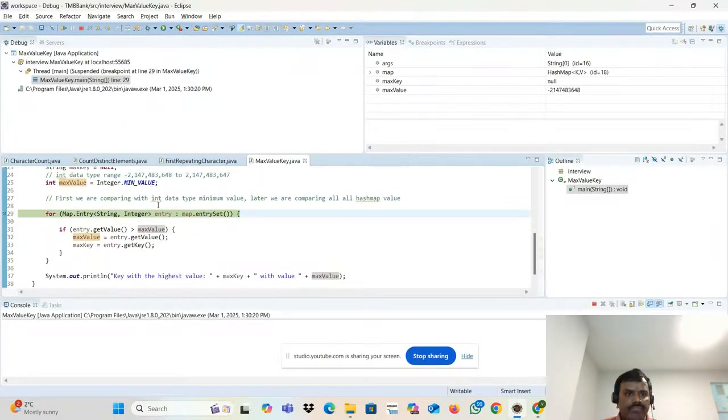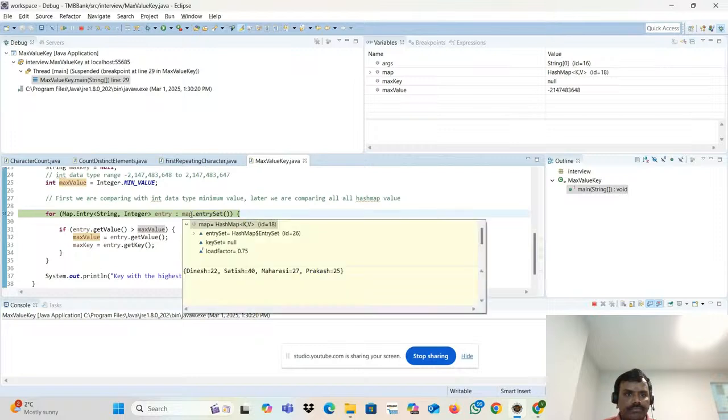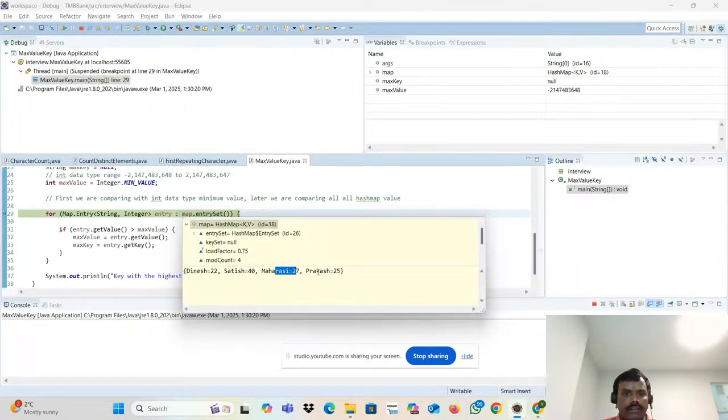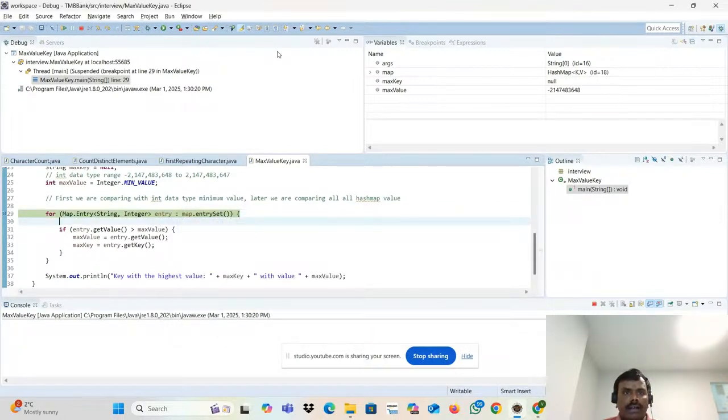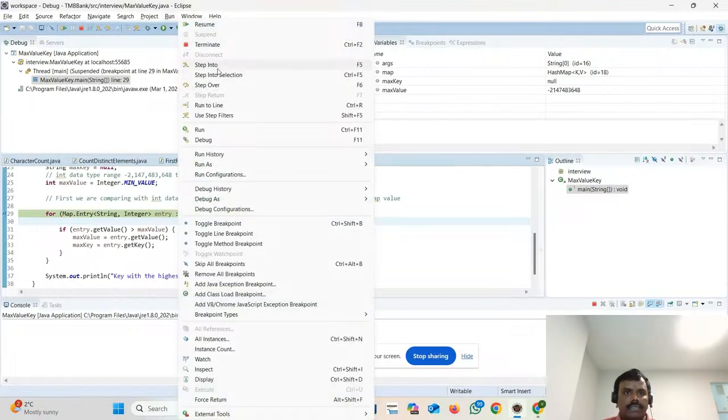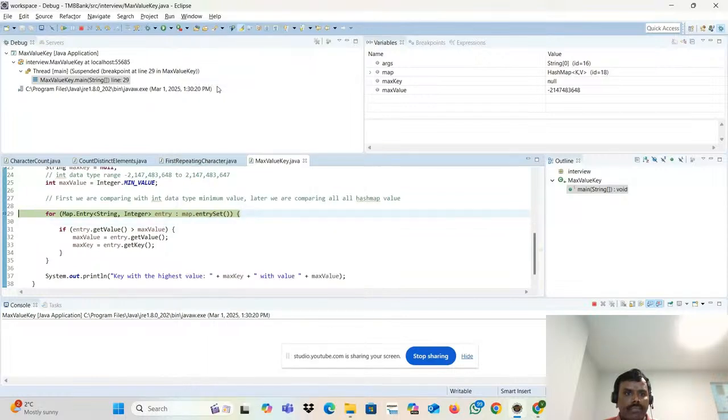See that. First, what are the values here? Dinesh, Satish, Maharasi, Prakash. Right? Now, I'm going to the first one. I step over.